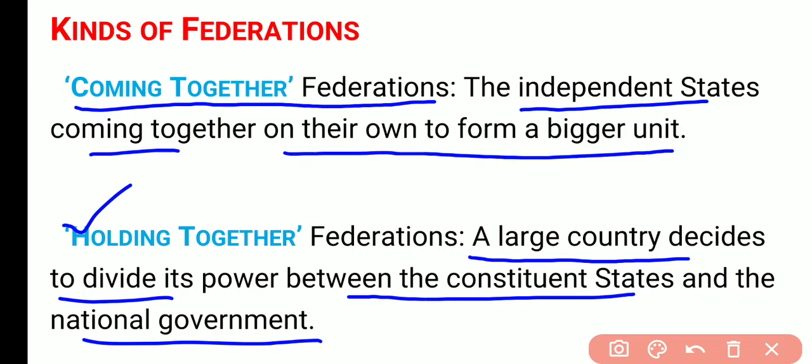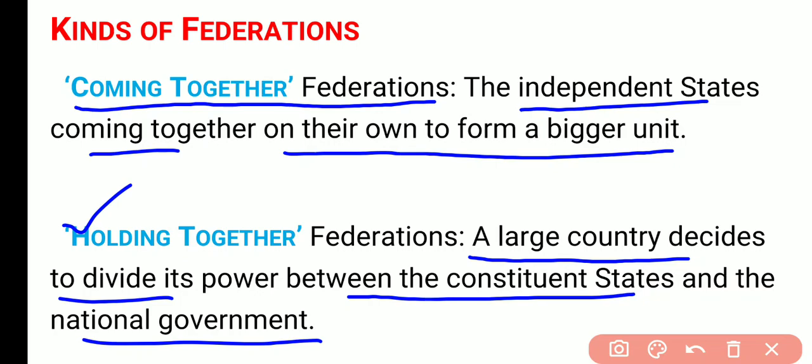Okay, so there are the 2 types of federation. Federation में levels government के कितने होते हैं? Federation जो federalism है have 2 or more than 2 levels of government, यानी कि वहाँ पे state government होगी, central government होगी. तो इसको हम 2 टाइप की होती है ये. Coming together, when the independent countries come together on their own to form bigger unit, that is known as coming together federation. USA, UK, Australia, West Indies are the example of coming together federation.